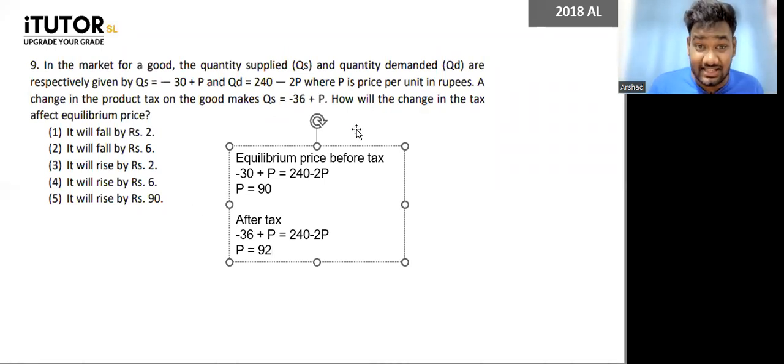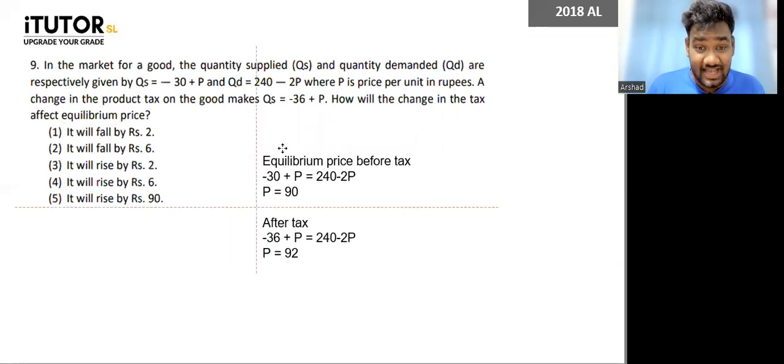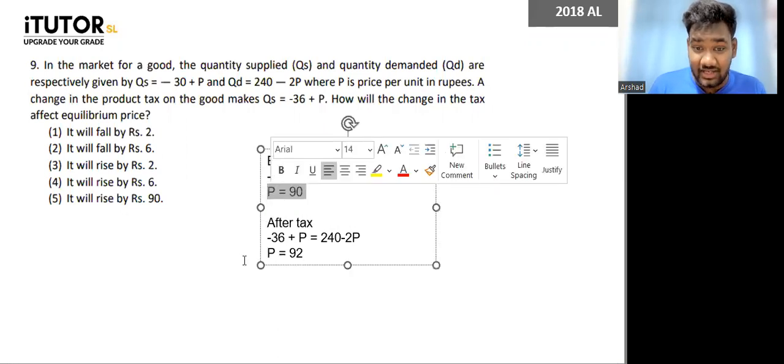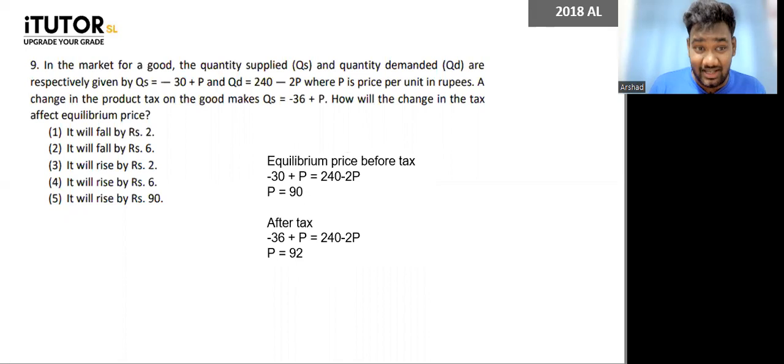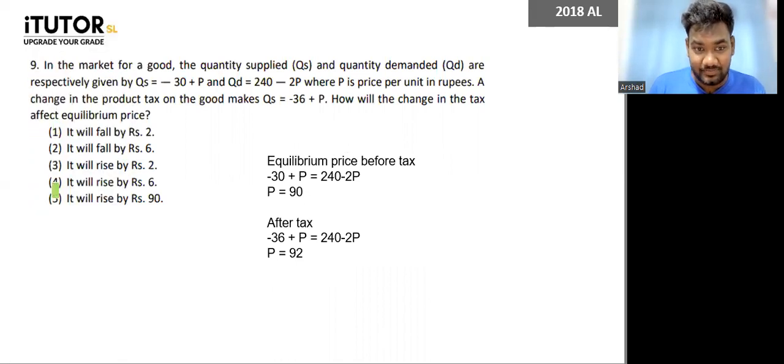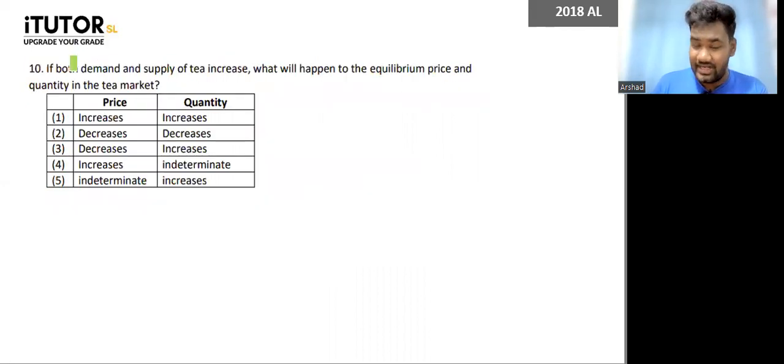Now they're asking how the change in tax will affect the equilibrium price. Because of the tax, what has happened, guys? The equilibrium price has gone up from 90 to 92, meaning it has increased by 2 rupees. That is what you have to highlight. So it will rise by 2. Yes, these are very simple ones, right? That's why I'm going a little bit faster. Very direct and very easy ones. Then we'll go to 10.